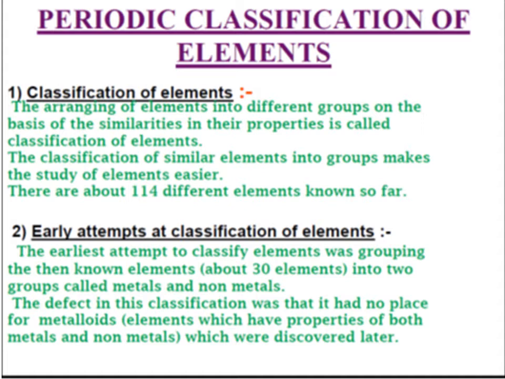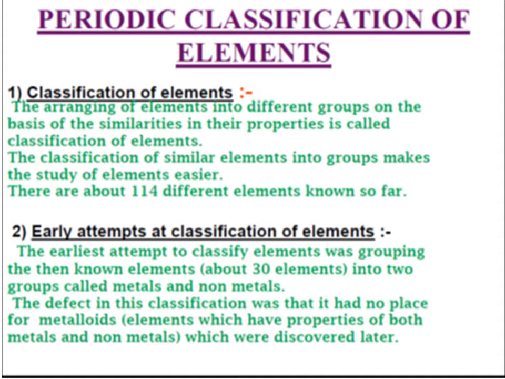Those elements were classified into only two groups, metals and non-metals. So the defect in this classification was that it had no place for metalloids.